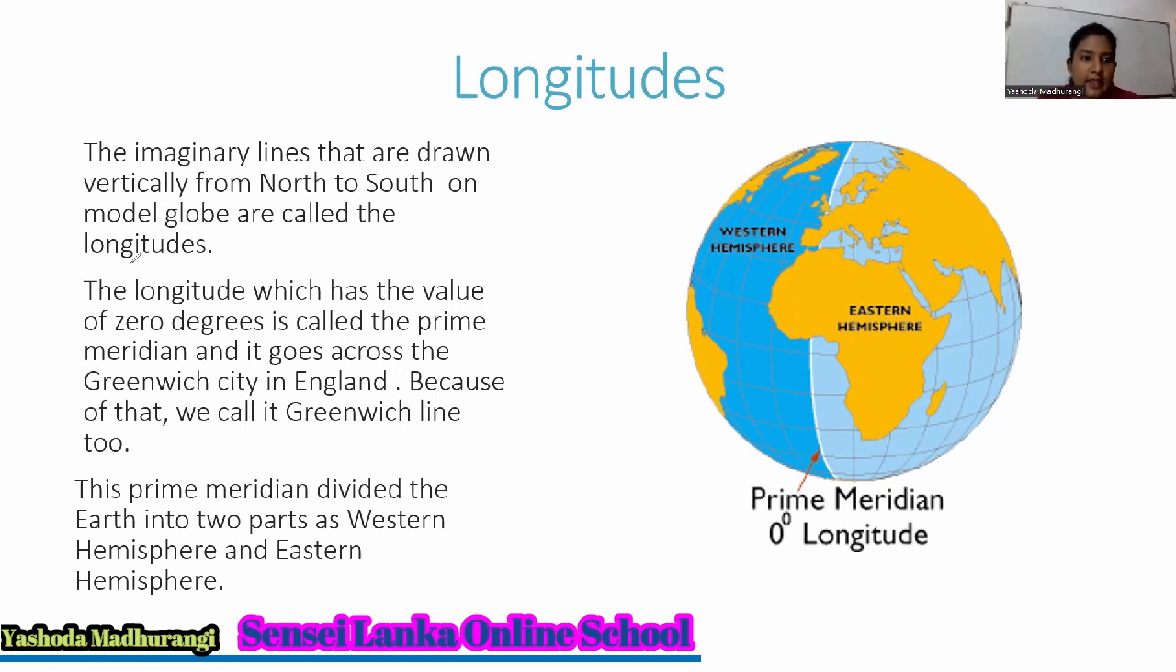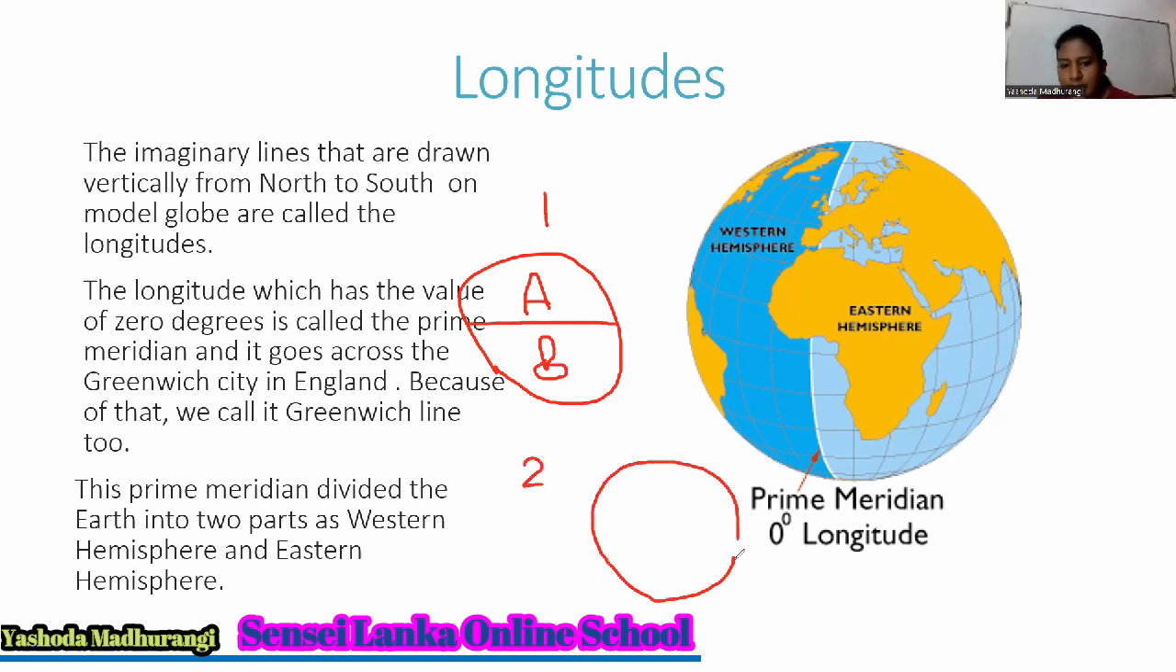So my dear students, can you remember I told you earlier, the equator divides the earth into two parts like A and B. That is the first method, no? Now the second way: the prime meridian is there across Greenwich city. Once again, it divides the earth into two. Towards the west, it is the western hemisphere. Towards the east, it is the eastern hemisphere. I think you understand it.